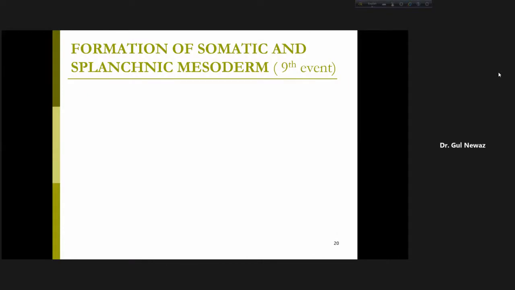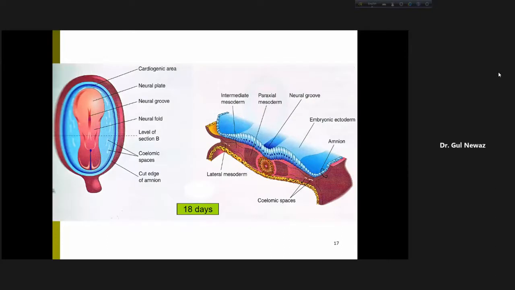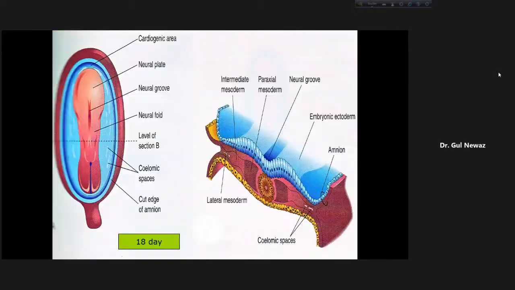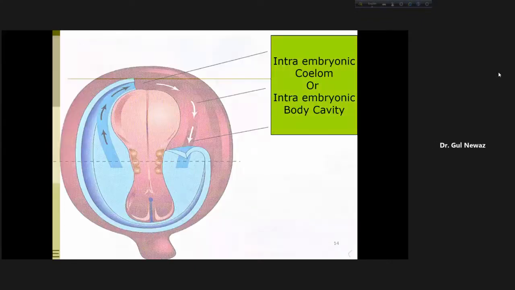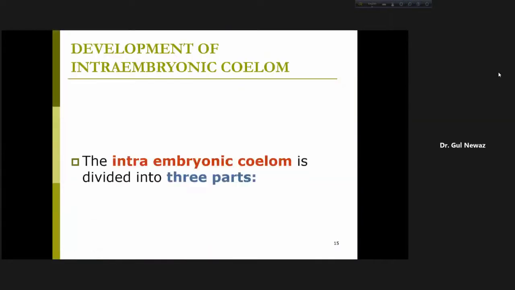Now, we have talked about the intraembryonic cavity. So the intraembryonic cavity appears in the lateral plate mesoderm. Initially, there are isolated coelomic spaces, and then these spaces coalesce to form a single horseshoe-shaped cavity, and the cavity is divided into 3. Here is the pericardial cavity, here is the peritoneal cavity, and here is the pericardio-peritoneal canal. Remember the name, pericardio-peritoneal canal.